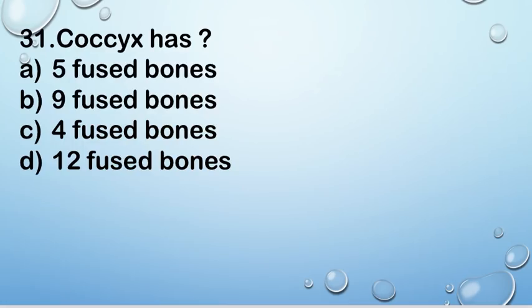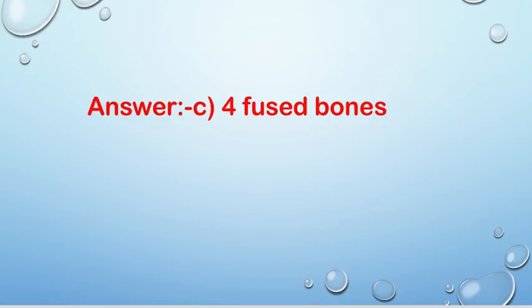Next question number 31. Coccyx has option A 5 fused bones, B 9 fused bones, C 4 fused bones and D 12 fused bones. Right answer is C 4 fused bones. So coccyx has 4 fused bones and sacrum has 5 fused bones.